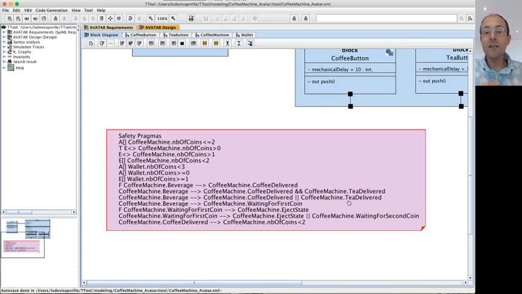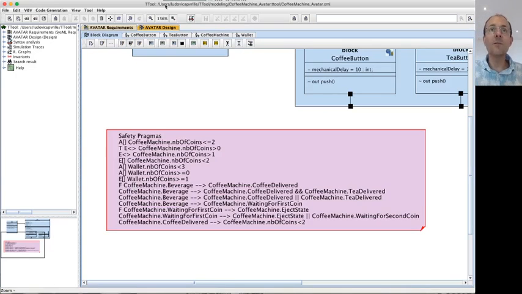Sometimes the fact that a safety pragma is not satisfied is fine. That is, you expect a pragma to evaluate to false. You can specify whether you expect the pragma to be evaluated to true or false. For instance, this pragma, you think it is true. So you put a T before. And you put an F when you think a pragma is not satisfied, that is, it evaluates to false. When you put nothing, it means true.